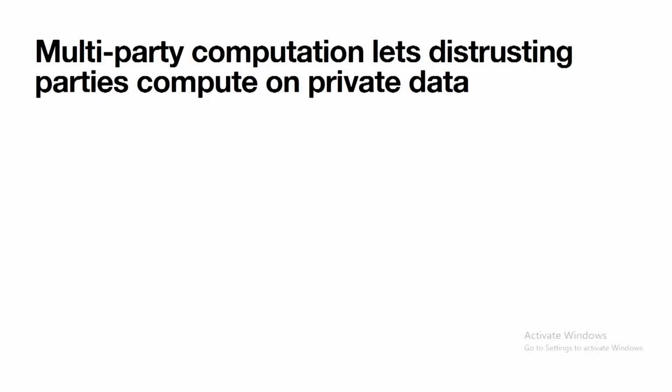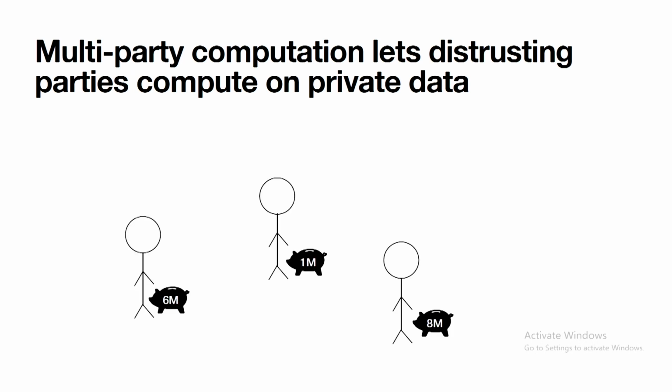Okay. So multi-party computation, or MPC, is probably something a number of you are familiar with. It lets multiple distrusting parties compute on their own, or someone's private data without revealing that data to others. The classic example here is the millionaires problem, where we have a bunch of millionaires. They're very shy. They have millions of dollars, but they don't want to tell one another how much they have. But for whatever reason, they really want to know who is the richest person.